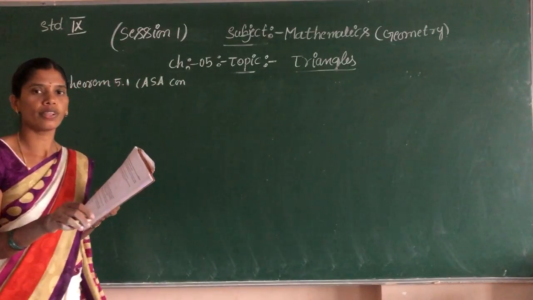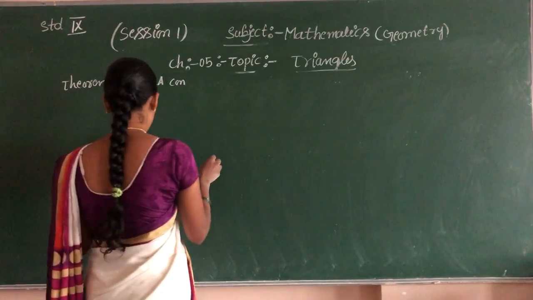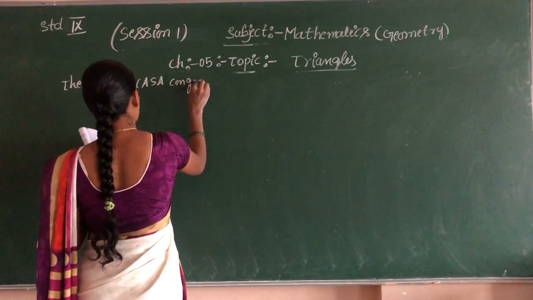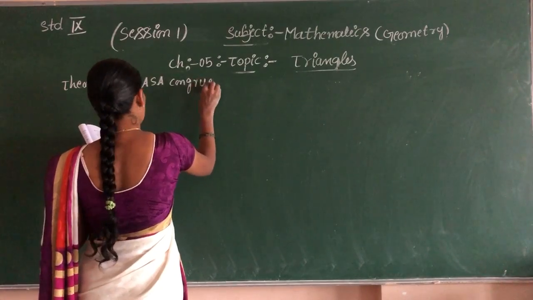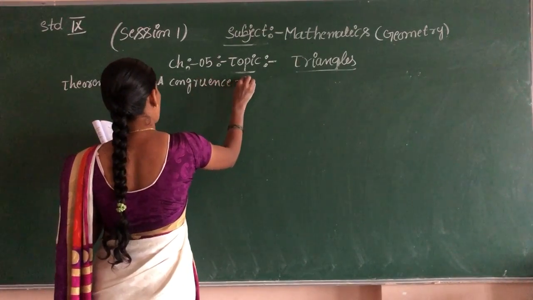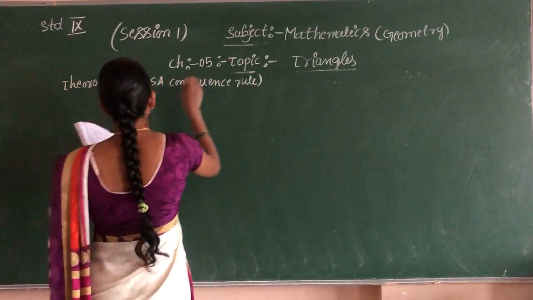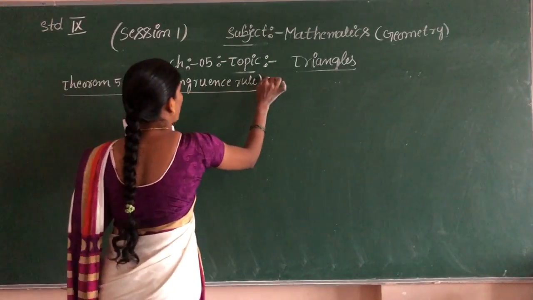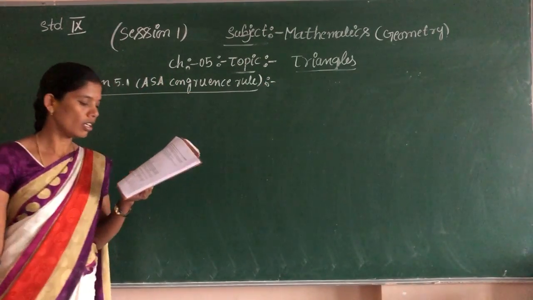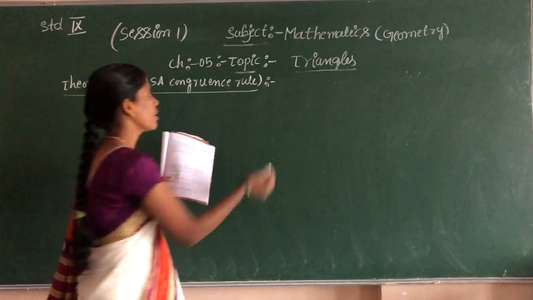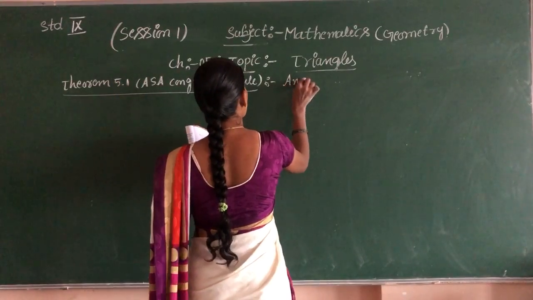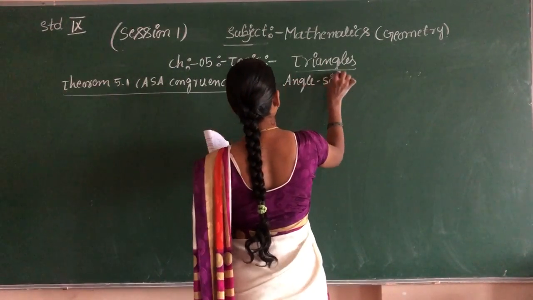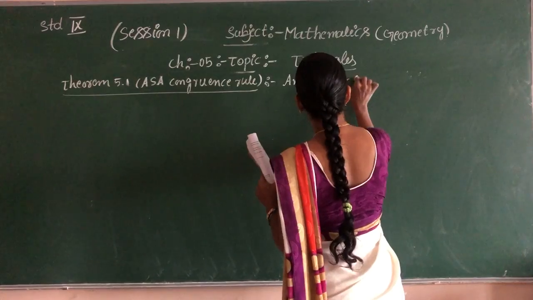Congruency you already know: same shape and same size. The congruency rule depends upon the ASA, angle side angle.